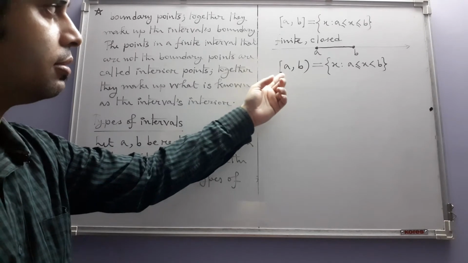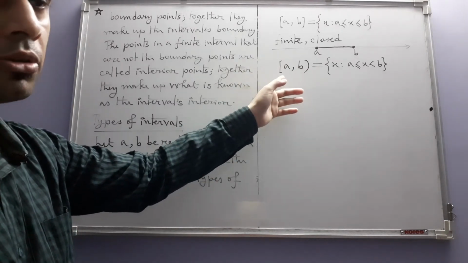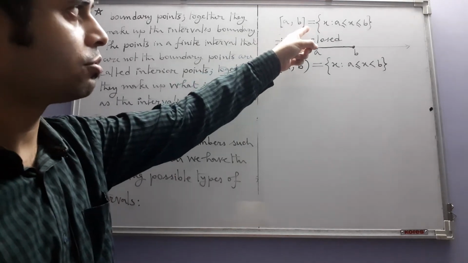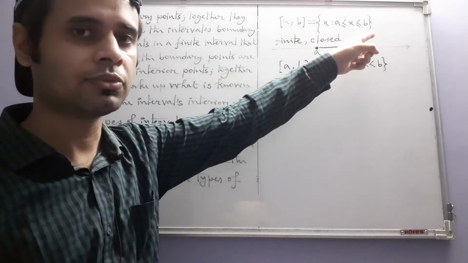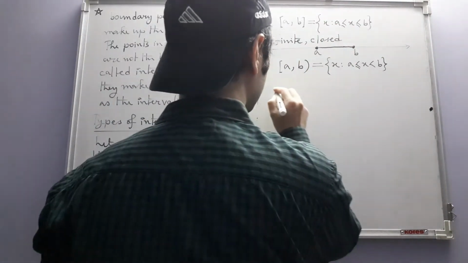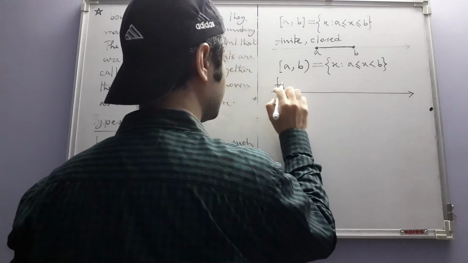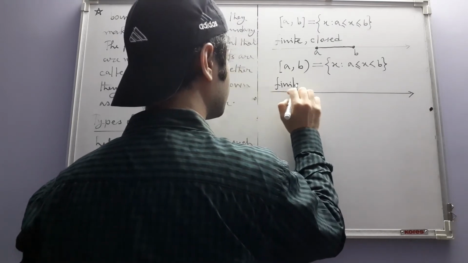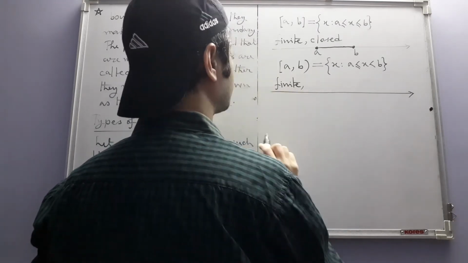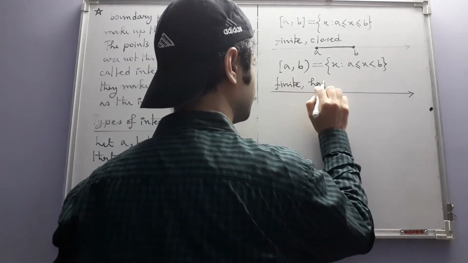For that you enclose that with square bracket. Here we have used two square brackets because both of them are parts of the set. So this is also a finite interval. It is not closed because both the boundary points are not there. It is half open.